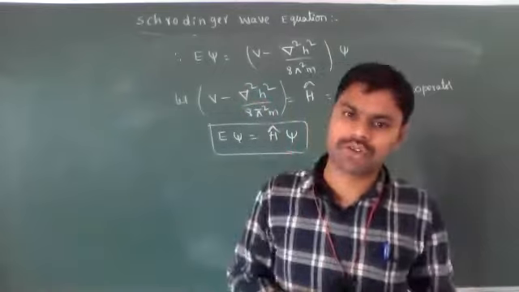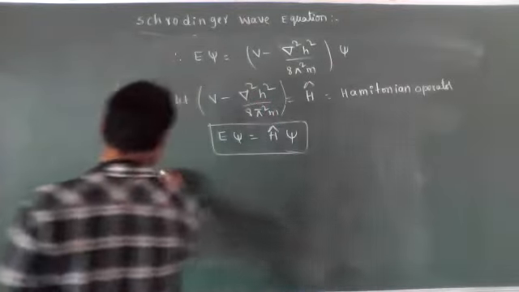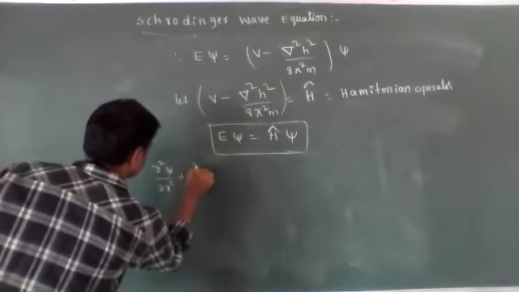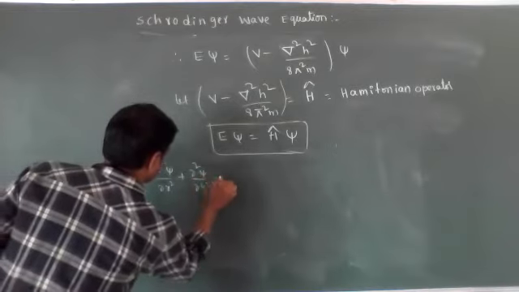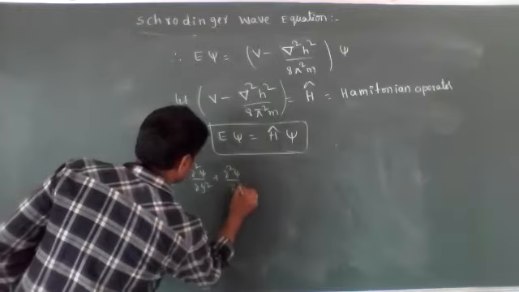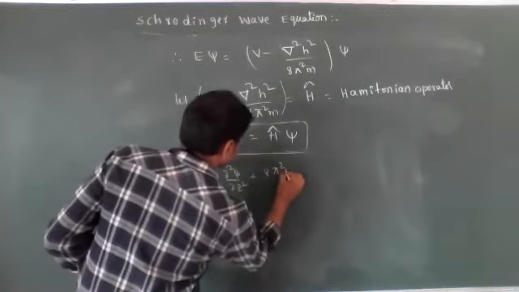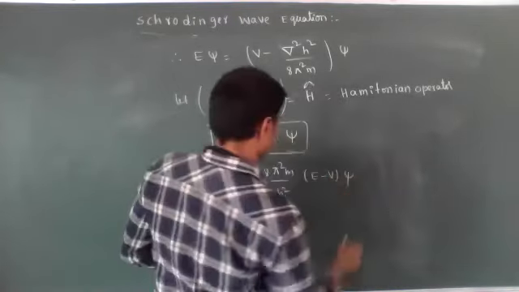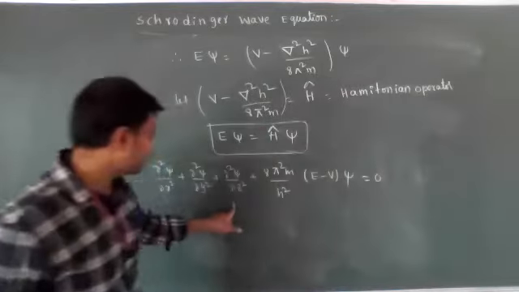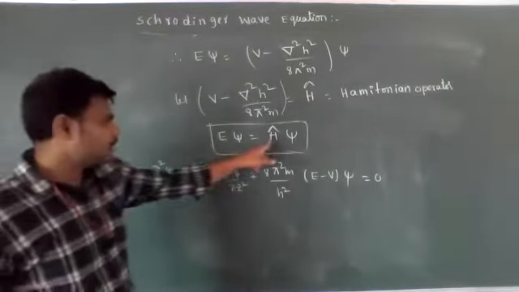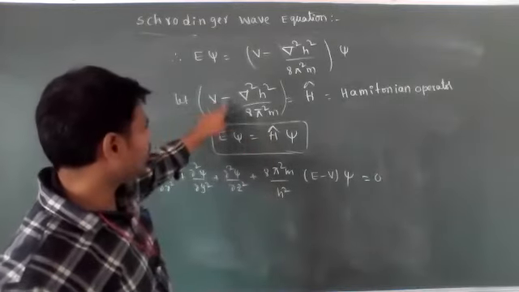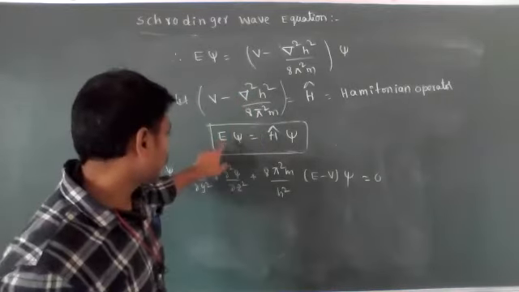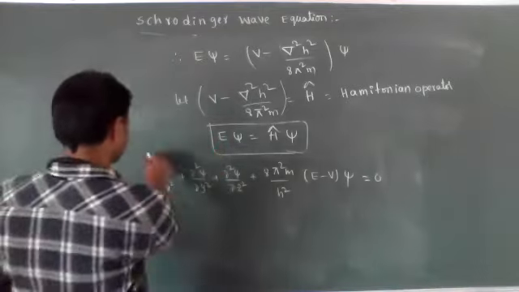Schrodinger wave equation, the first equation only we have to remember. What is the first equation? This is ∂²psi/∂x² plus ∂²psi/∂y² plus ∂²psi/∂z² plus 8π²m/h² into (E minus V) psi is equal to 0. This equation we just modified: E psi is equal to H cap psi, where H cap is equal to V minus del square h²/8π²m. Okay, this boxed equation we have to remember, and this equation also we need to remember.